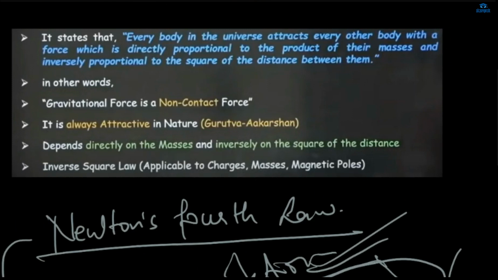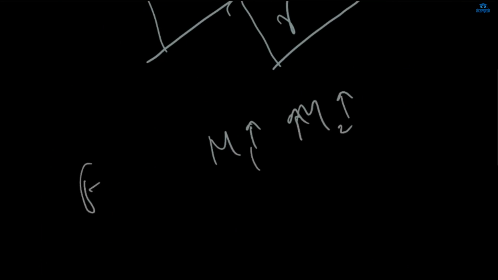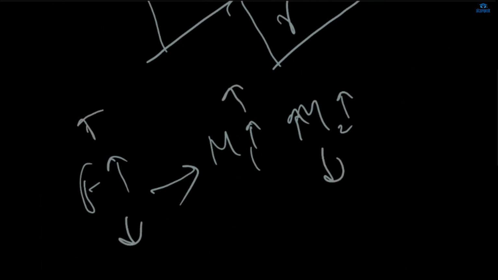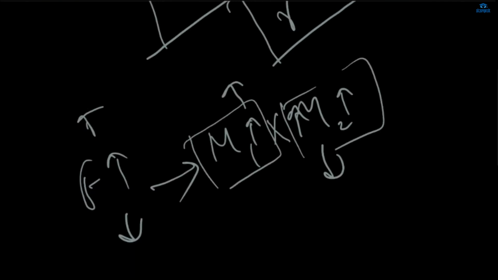Every body in the universe attracts every other body with a force which is directly proportional to the product of their masses. If you are taking two objects and their masses, then the force is directly proportional to the product of their masses. Directly proportional means if the masses increase, then the force increases; if the mass decreases, the force decreases. Okay, and it depends on the product of M1 and M2, the masses of the two bodies.